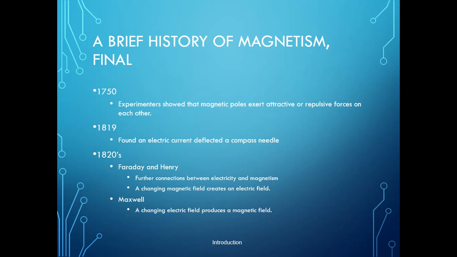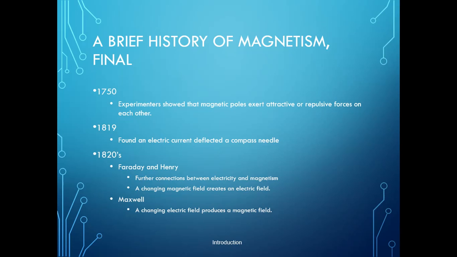Experiments show that magnetic poles exert attractive or repulsive forces on each other. Then in 1819, it was found that an electric current deflects a compass needle. Then in the 1820s, Faraday and Henry established the connection between electricity and magnetism: a changing magnetic field creates an electric field. After that, Maxwell showed that a changing electric field produces a magnetic field.